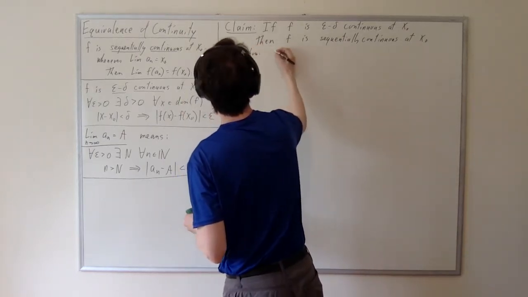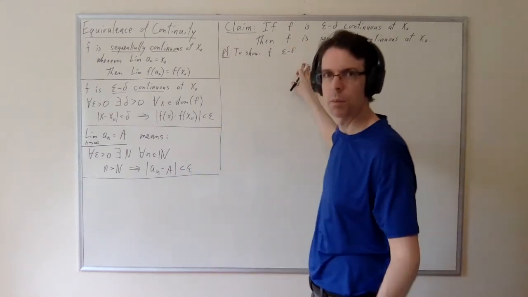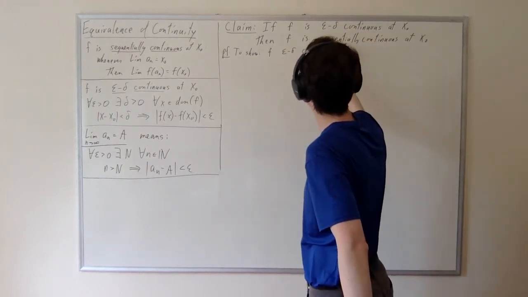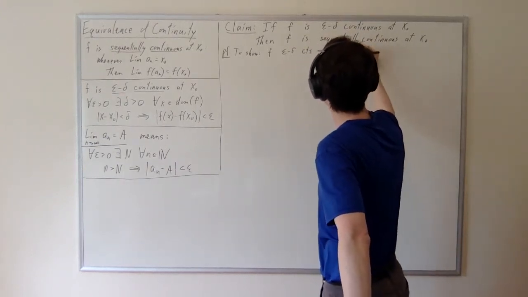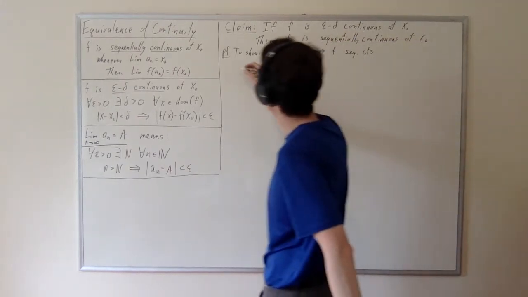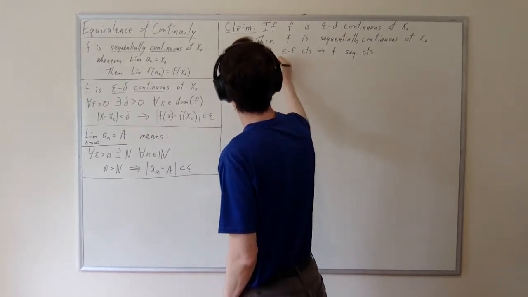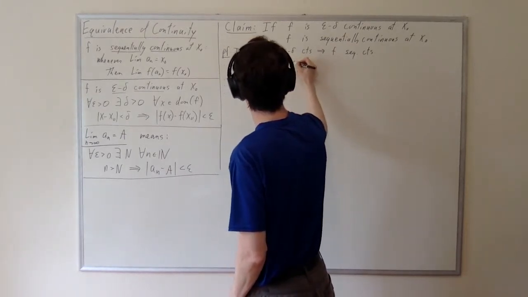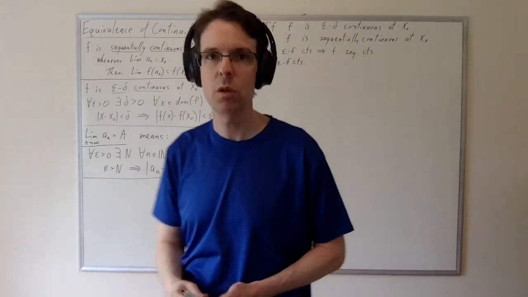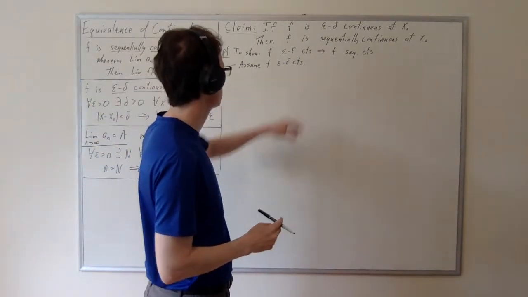I'm going to use some abbreviations here because there's going to be a lot going on. So, f epsilon-delta continuous implies f sequentially continuous. Okay, that's what we want to show. And so we're going to begin here with an assumption that f is epsilon-delta continuous. I mean, what could be simpler, right? If you want to show P implies Q, you assume P, right? So we're going to assume that f is epsilon-delta continuous.